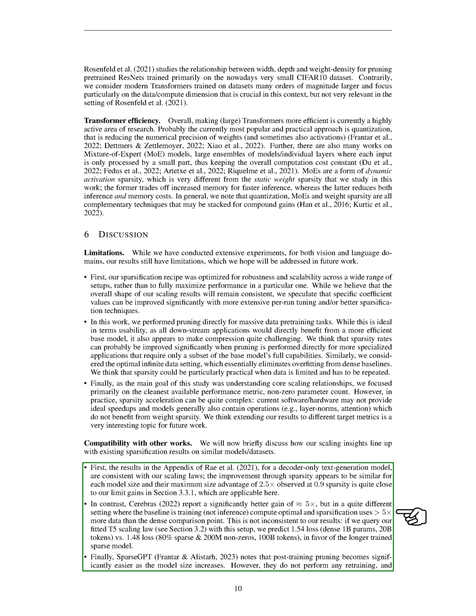In contrast, another study reported a significantly better gain of approximately 5 times, but in a different setting where the baseline is training compute optimal and sparsification uses more than 5 times more data than the dense comparison point. This is not inconsistent with our results. If we apply our fitted T5 scaling law to this setup, we predict a smaller loss for the longer trained sparse model. Lastly, SparseGPT notes that post-training pruning becomes significantly easier as the model size increases.